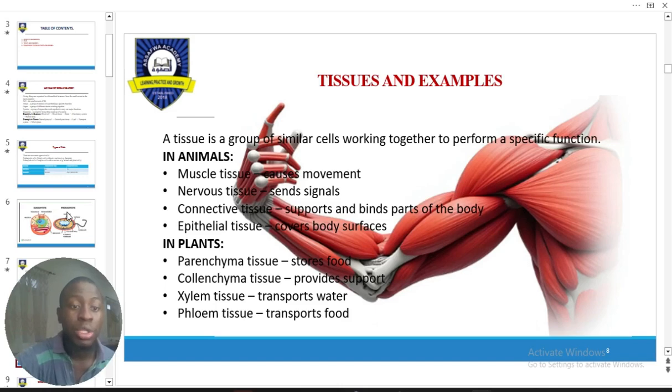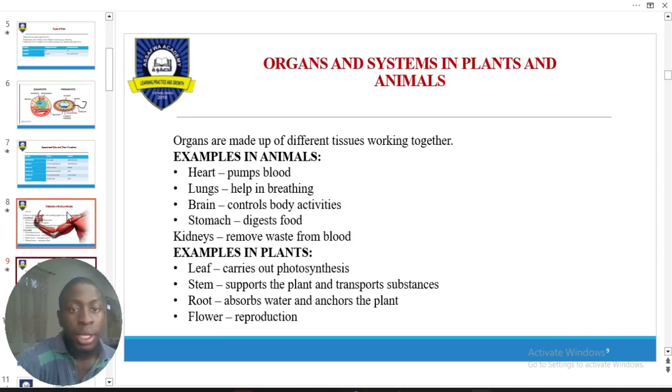Connective tissues are those tissues that hold two parts together. They bind different parts of the body together. Then we have epithelial tissues that cover our body surface for senses and for protection as well. Now, in plants, we have parenchyma, xylem, and phloem. Xylem and phloem belong to the same category. Parenchyma belongs to a different category, for different functions. Now, we also talk about organ. This is the simplest.